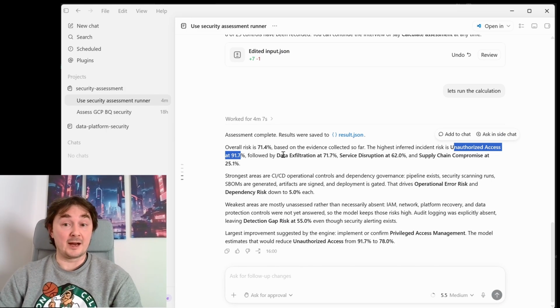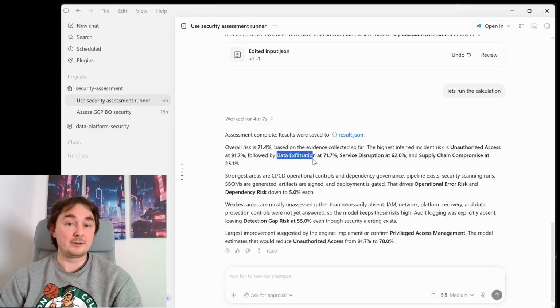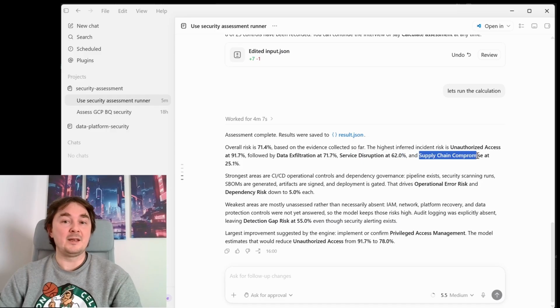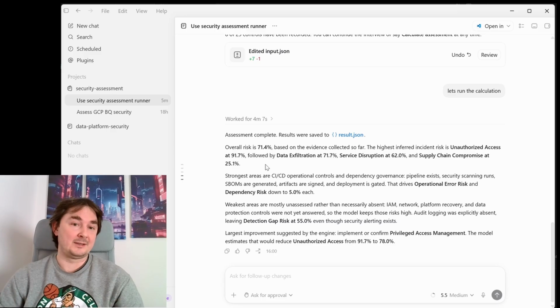That is the highest incident likelihood, followed by the data exfiltration, service disruption, and the supply chain compromise is at a very nice 25.1%. So it is our strongest suit, while MFA and access is the least protected area. That's where we should be focusing our attention, right?